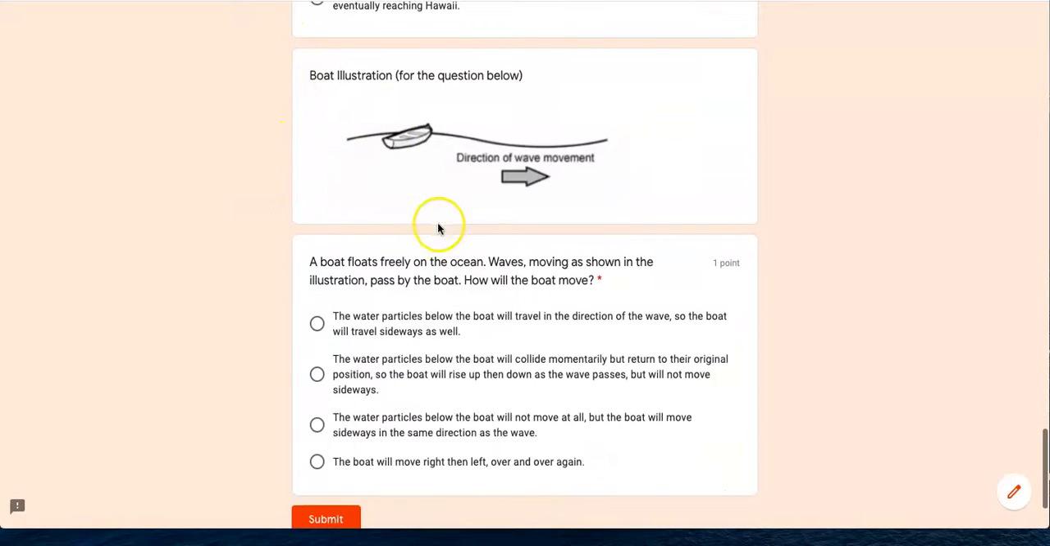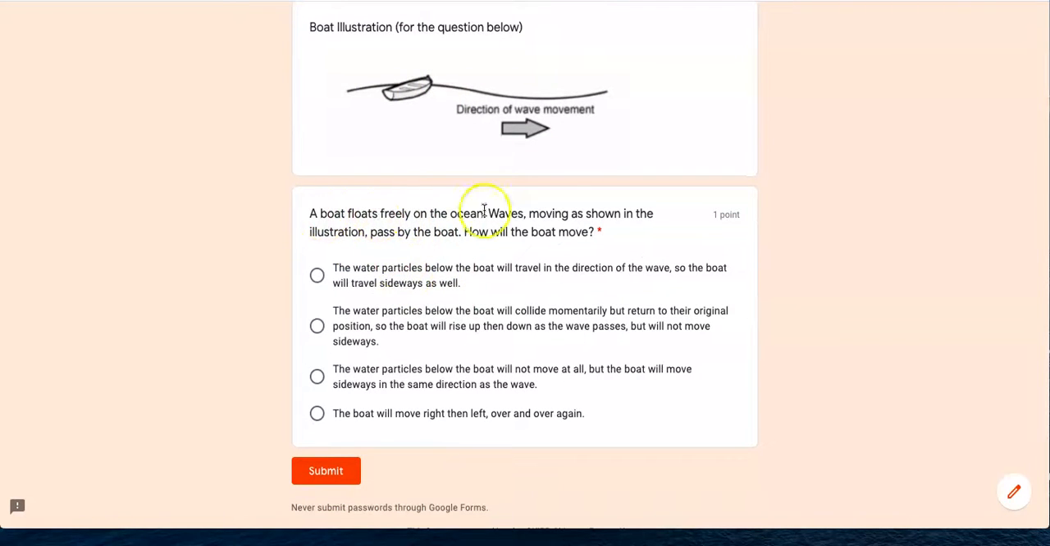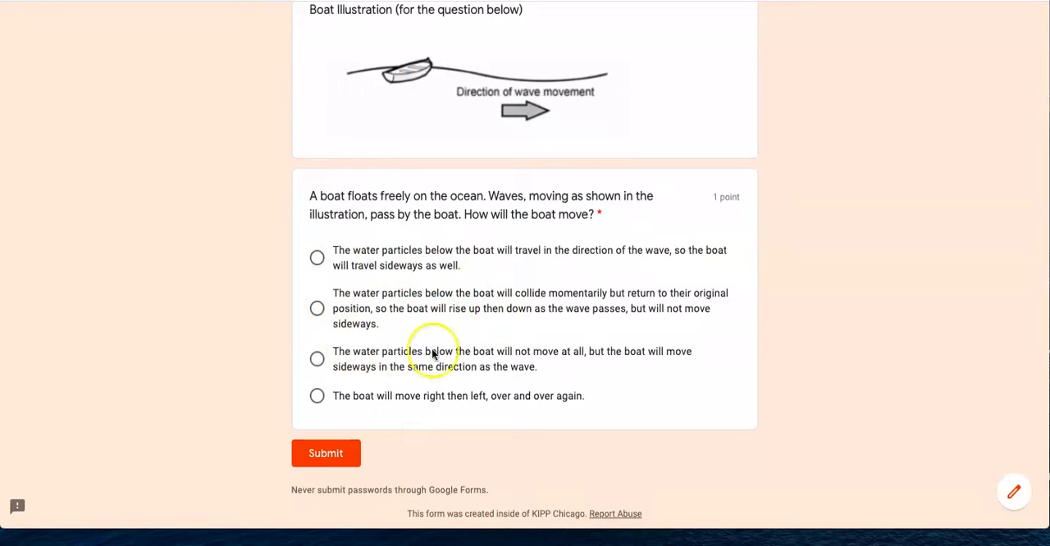You also have this boat illustration right here, which goes to the question below it. So when you read this question, you want to look at this illustration to help you. It's going to give you the visual to help you visualize how this boat is going to move as the wave moves. Read very carefully because there is some language in these answer choices that's in there to sort of trick you. You want to make sure you're reading very carefully and thinking to yourself, does this make sense? Did I learn this in the instructional videos? Did the simulation tell me this? Did the text tell me this? Is this true or not?